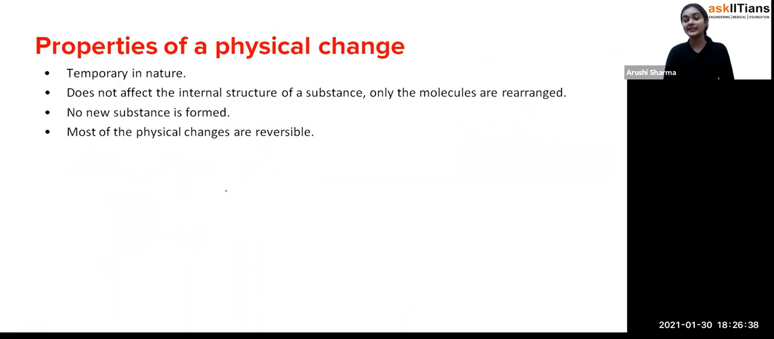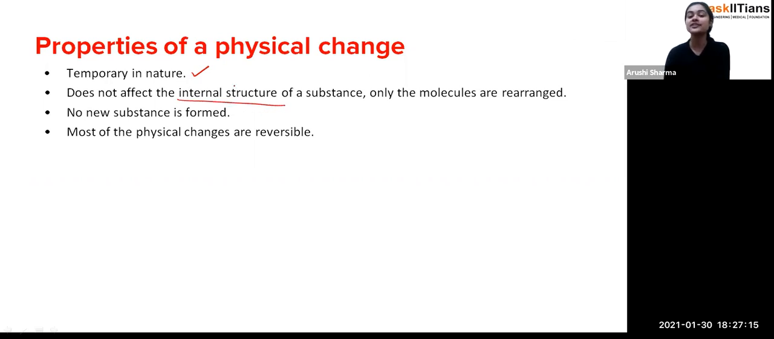Now, what are the properties of physical change? So you can see that they are temporary in nature. Exactly, students. You are observing that they are reversible in nature: the sugar solution can again be converted into sugar and water, and you can see the condensation, vaporization, the ice converting into water, and water again converting into ice. So these are changes which are temporary in nature. We are not getting something permanent from that. It does not affect the internal structure of a substance.